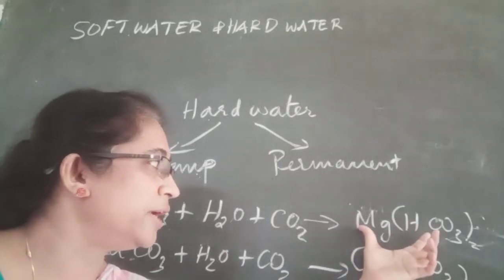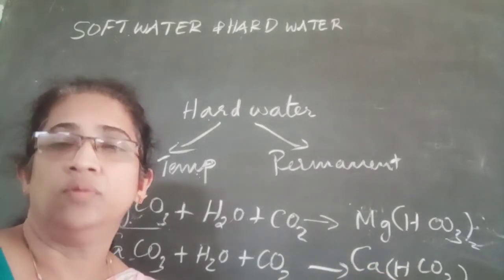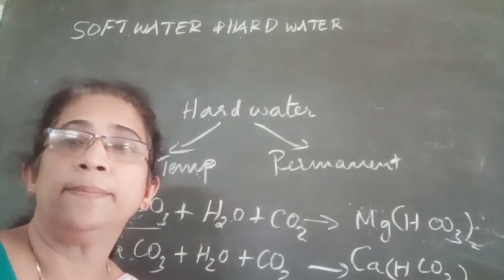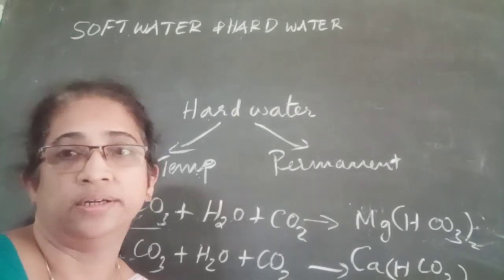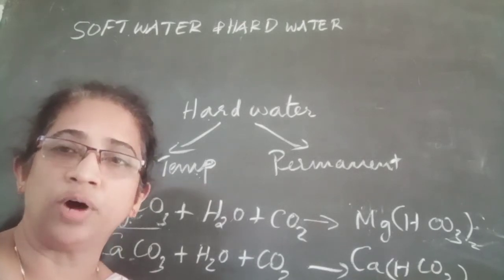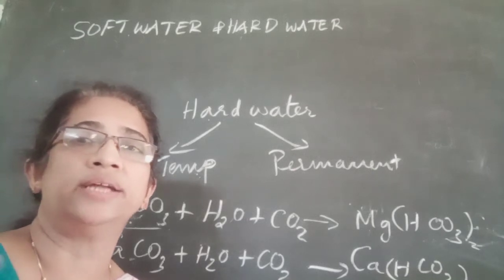This magnesium bicarbonate and also calcium bicarbonate dissolve in rainwater, and hence natural water becomes temporarily hard. So the reason for temporary hardness of water is the presence of dissolved bicarbonates of calcium and magnesium.